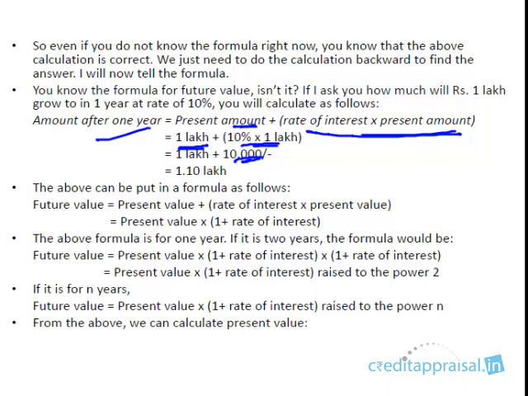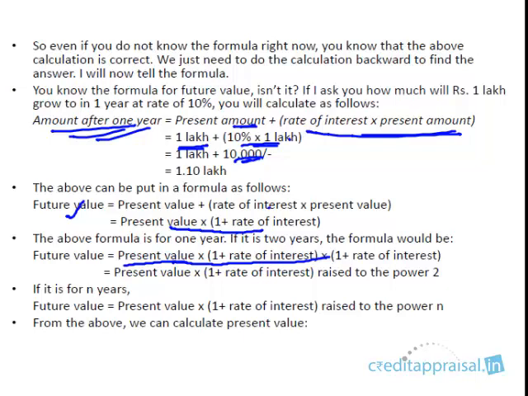You can put this in the form of a formula. The amount after 1 year is nothing but the future value. So future value is equal to present value plus rate of interest times present value, or simplifying it, present value times (1 plus rate of interest). So this is the formula for 1 year. What if it is 2 years? Then future value will be present value plus present value times (1 plus rate). This is the value after 1 year, present value times (1 plus rate of interest), same as this.